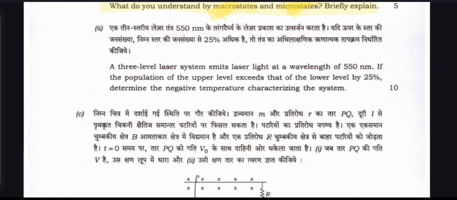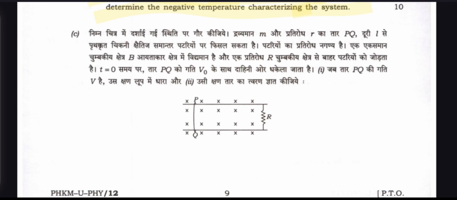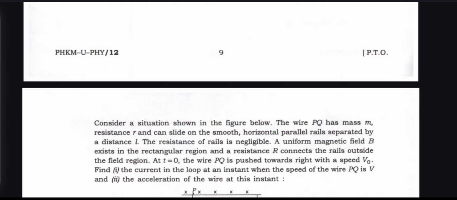And question number B2. A laser emits laser light at a wavelength of 550 nanometers. If the population of the upper level exceeds that of the lower level by 25, determine the negative temperature characterizing the system.